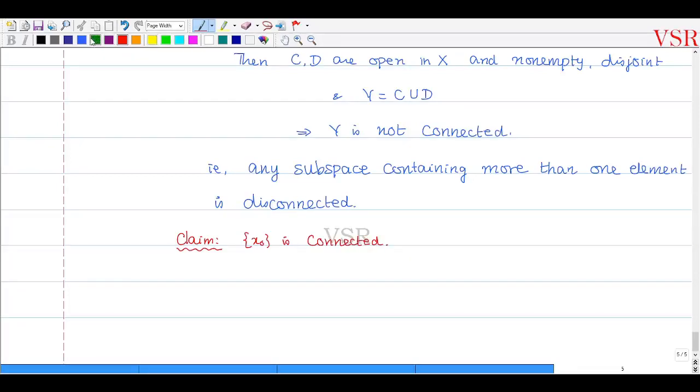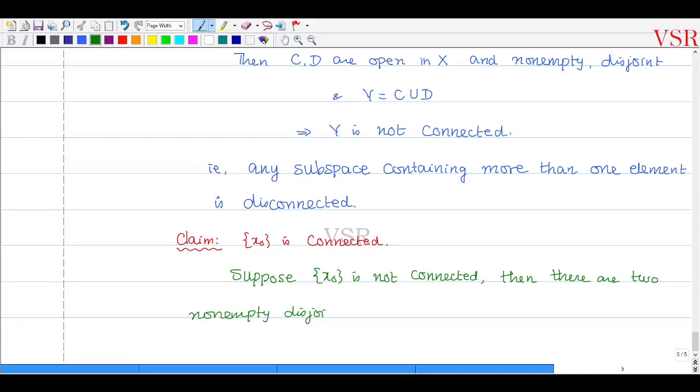அது ரொம்ப சிம்பிள். Suppose singleton x naught is not connected. Then there are two non-empty disjoint open subsets.